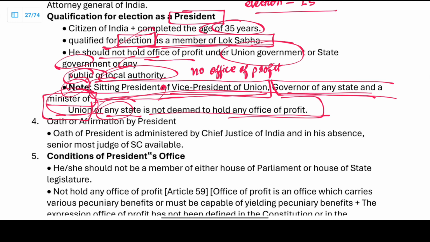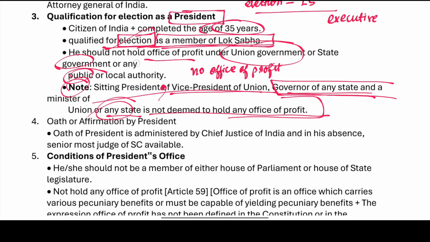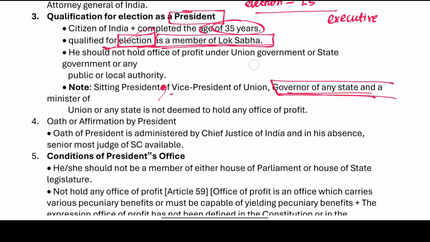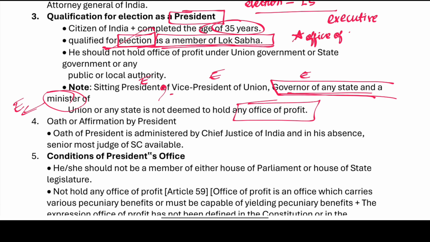The simple rule is: who should not hold an office of profit? The executive should not hold an office of profit. The President is an executive, the Vice President is an executive, the Governor is an executive, and ministers belong to the executive. Either the Union executive or the state executive, they should not hold an office of profit.